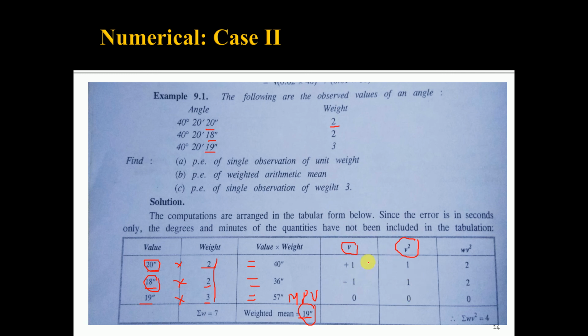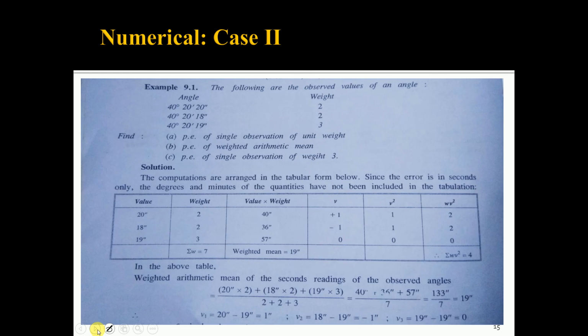Then do the multiplication of the weight and the square of residual error. So 2 into 1, 2. For the second observation weight is 2, so 2 into 1 again 2, and for the third observation weight is 3. 3 multiplied by the square of residual error, this is 0. 3 into 0, so we are getting 0, and in the last column you will get the summation of WV square is equal to 4. Once you perform this calculation, then the next step is,